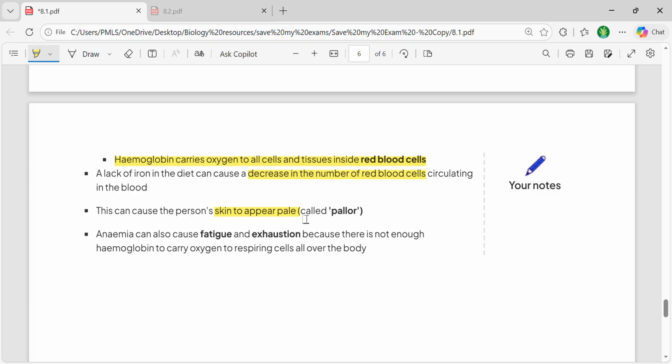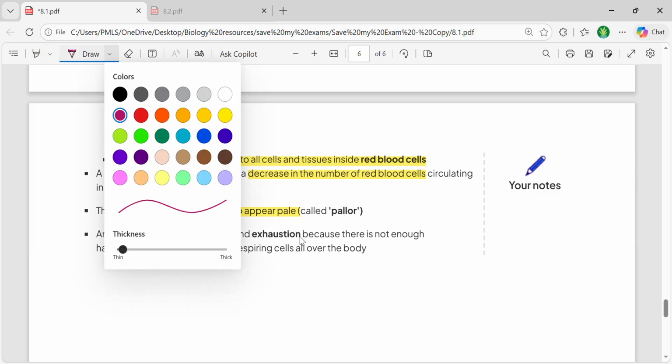And once the person is anemic, it means enough oxygen is not reaching his muscles and his body. Then it results in fatigue, exhaustion, and affects even normal body function. That person would always stay tired, and it would be difficult for him to carry out simple functions or processes, just because the respiring cells are not getting enough oxygen for them to work.